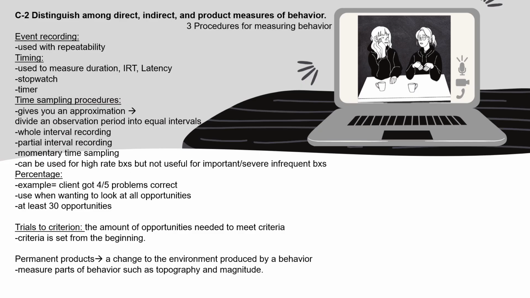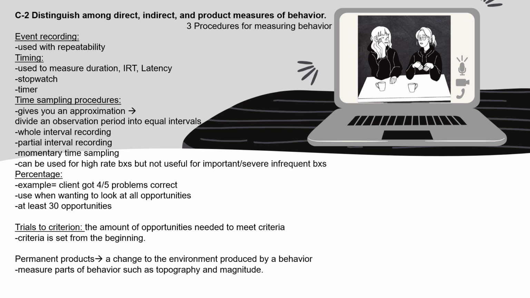Section C2, distinguish among direct, indirect, and product measures of behavior. So first and foremost, let's keep in mind that there's 3 procedures for measuring behavior. There is event recording, timing, and time sampling procedures. So the event recording and the timing procedures are the direct, continuous measures of behavior. Just keep that in mind. And the time sampling would be those that are discontinuous measurements.